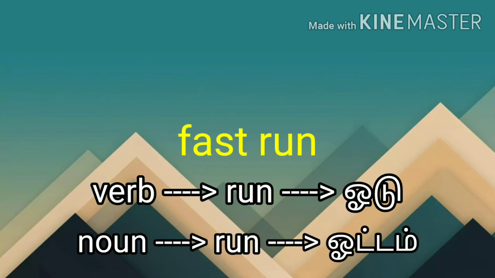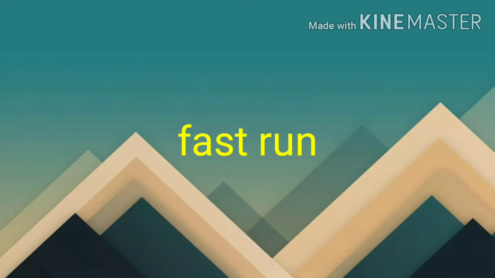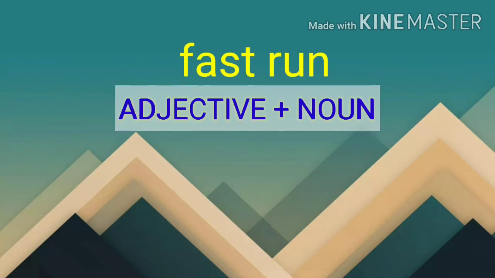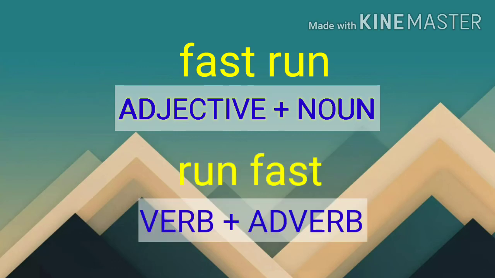So the meaning of run is autumn when it is used as a noun. Now, can you agree with that? Fast run. What's the meaning? Vegamana autumn. So fast run is also possible. Is that clear? So when I say fast run, it is adjective plus noun. When I say run fast, it's verb plus adverb.